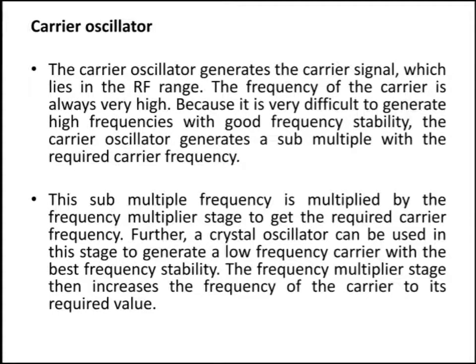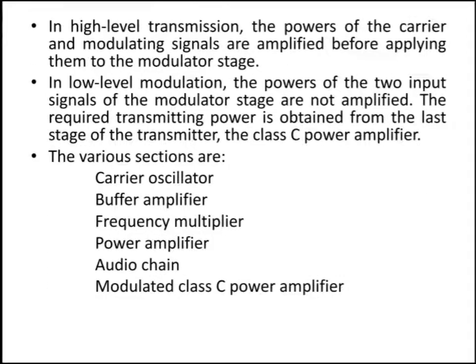So we can see the carrier oscillator in detail. The carrier oscillator is nothing but it generates a carrier signal. As the name suggests, an oscillator generates a signal. So a carrier oscillator generates a carrier signal, which lies in the RF range. The frequency of the carrier is always high, as I told in the first class of modulation. That is, the carrier signal is a high frequency signal, because it is very difficult to generate high frequency with good frequency stability.